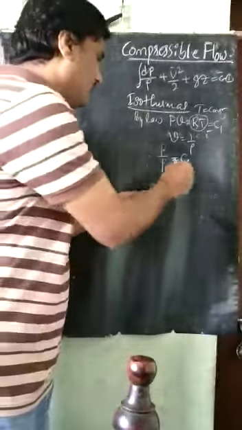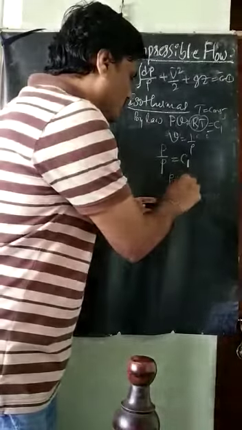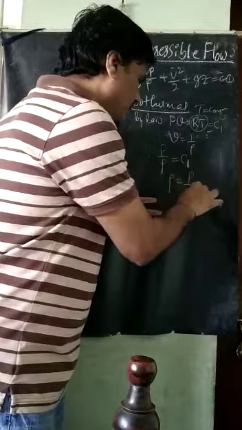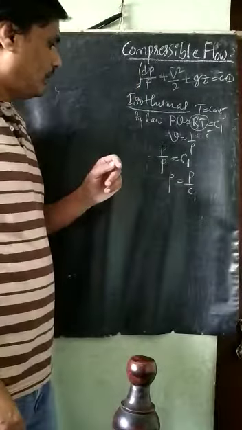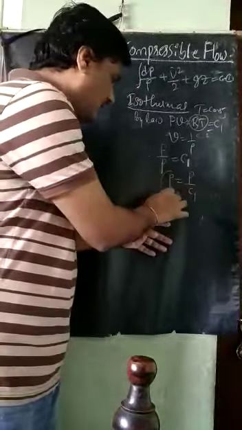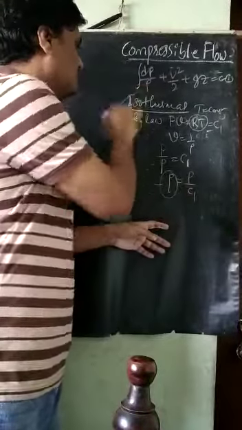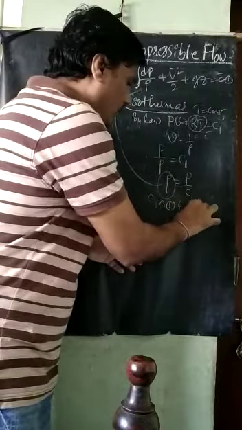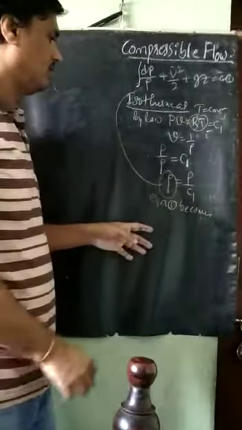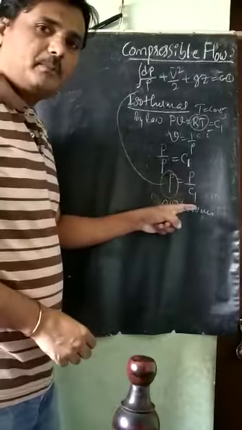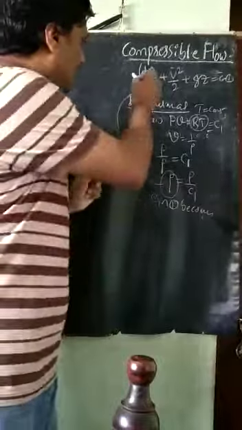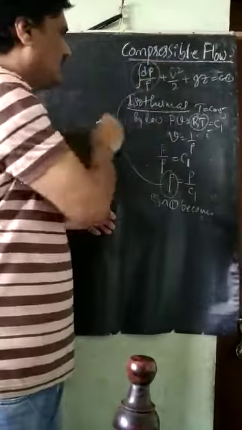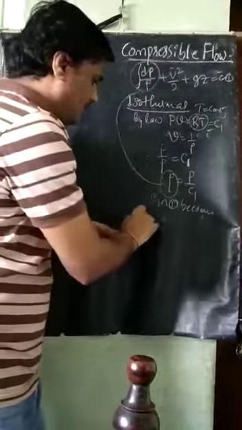So if I take rho to this side, rho is equal to P divided by C1. I will substitute this rho in equation 1. Only this term will change, so I will take this term only for the derivation.